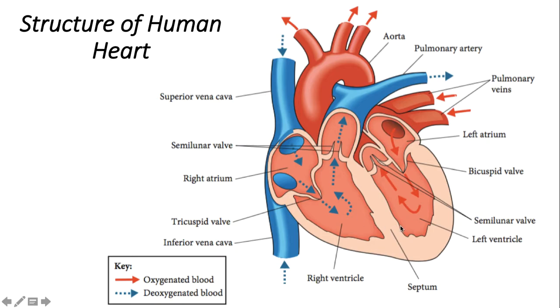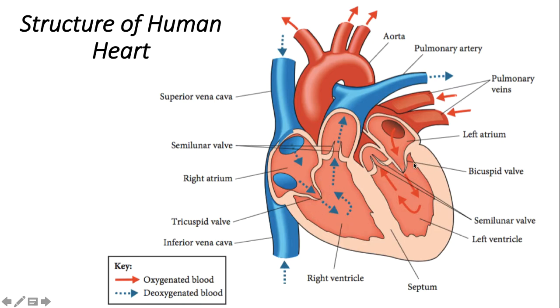Okay, and then we also have, if you notice these short-like things, we call it valve. Ataupun dalam bahasa Melayu, we call it injak. On the right side, this valve separates the right atrium and right ventricle. We call it tricuspid valve. Okay, remember, right, tri. Okay, tricuspid valve on the right side.